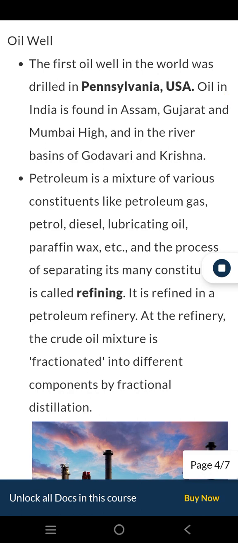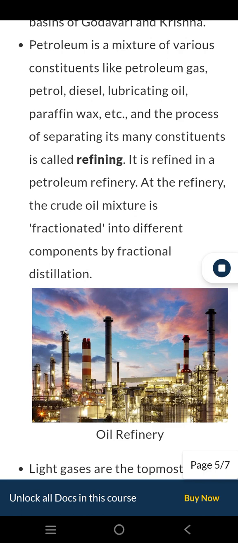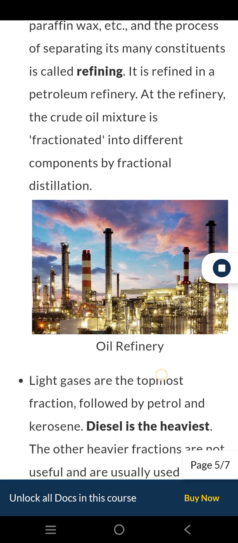Oil in India is found in Assam, Gujarat and Mumbai High, and in the river basins of Godavari and Krishna. Petroleum is a mixture of various constituents like petroleum gas, petrol, diesel, lubricating oil, paraffin wax, etc., and the process of separating its many constituents is called refining. It is refined in a petroleum refinery. At the refinery, the crude oil mixture is fractionated into different components by fractional distillation.